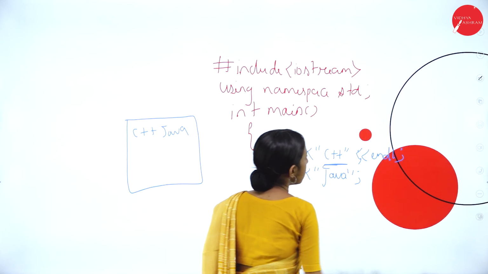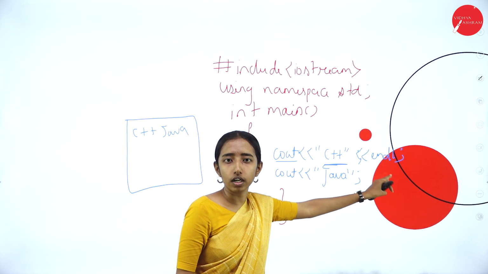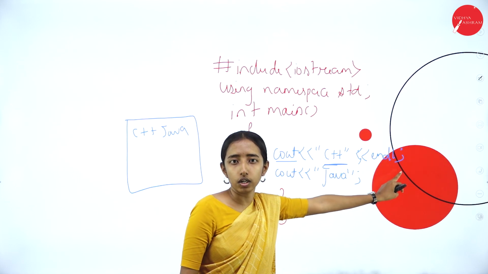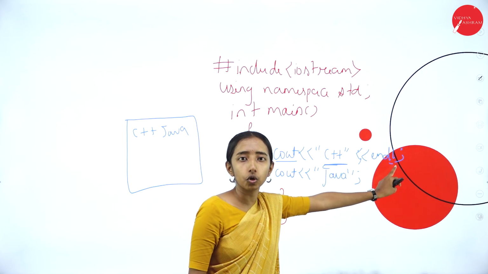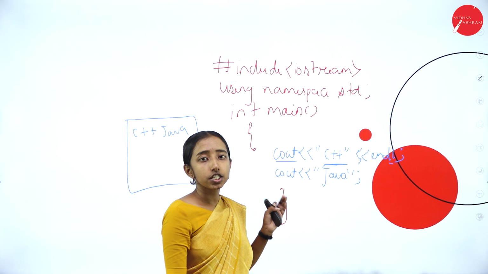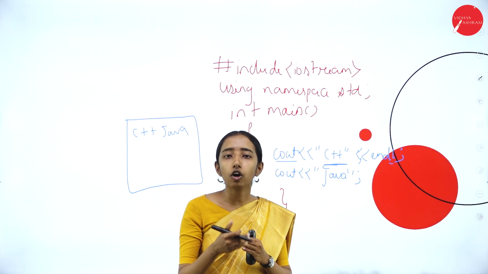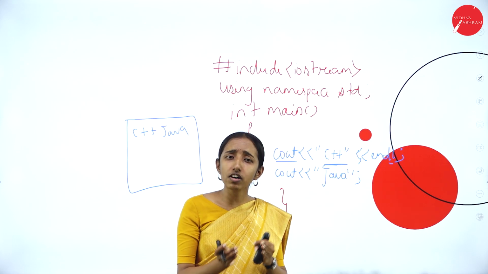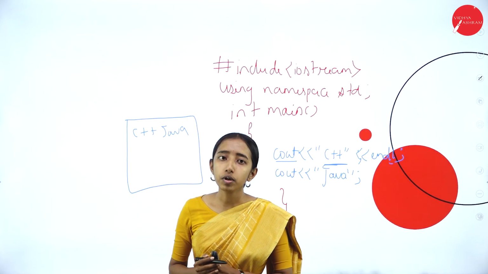endl. Everything will be terminated with a semicolon. Everything ends with a semicolon. Whatever you have written in the cout should end with a semicolon. Here also I have ended with a semicolon. So cout is used to give the output to the screen, the output console. Whatever you have written in the double quotes will be printed in the output screen.